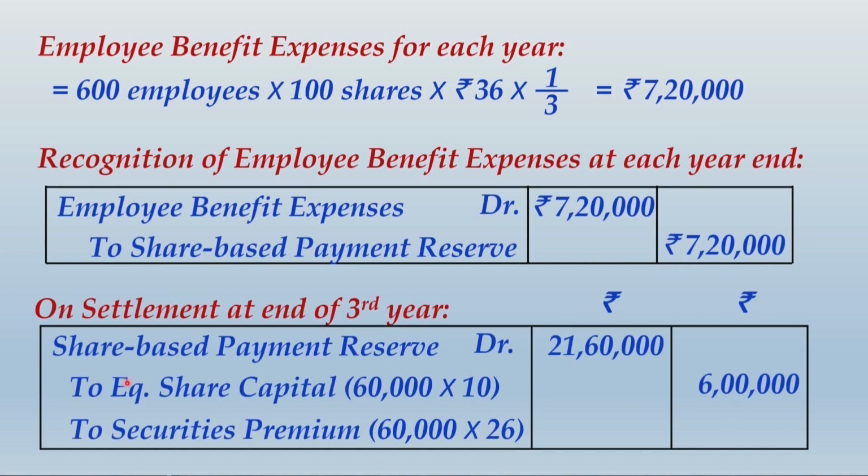So if you can see, this share based payment reserve was created based on the value of rupees 36 per share, where face value is rupees 10 per share. So obviously rupees 26 will be considered as the securities premium per share, which works out to 15,60,000 in totality. So friends, note down this whole thing, and that will be end of this example.